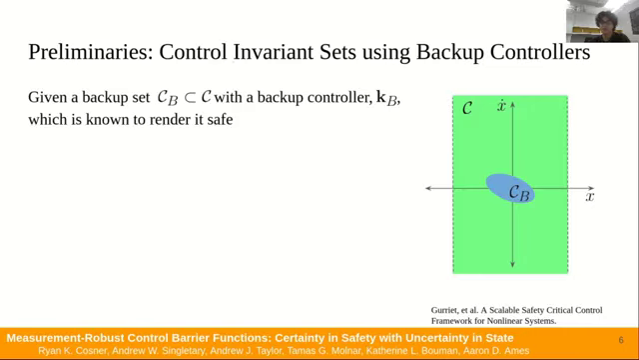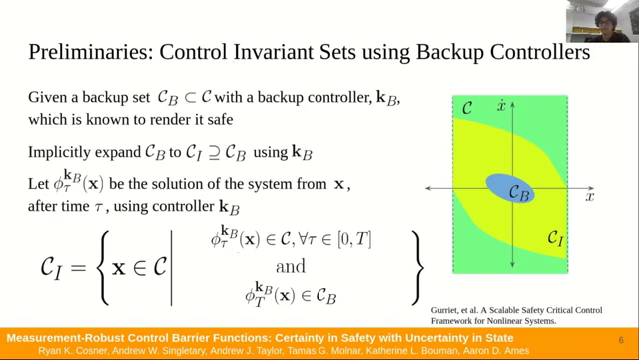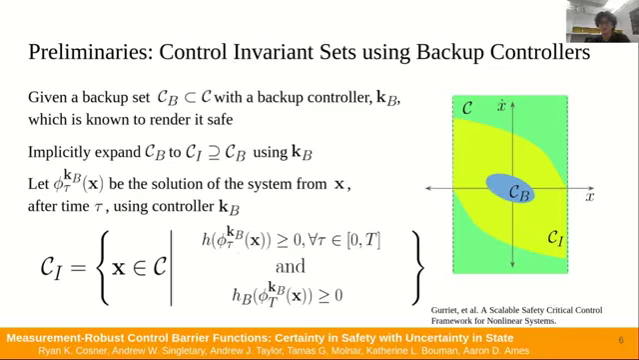We can now expand this set using the backup controller. We do this by considering the flow of the system from point X under the influence of the backup controller KB. We denote this flow as phi. We now require that two conditions hold. One, that the flow of the system remains inside of the safe set C during a time interval 0 to t, and two, that the flow reaches the backup set CB by time t. This ensures that the system stays safe with respect to the original position-based safety criteria, and that there always exists a controller that renders the system safe for all time. Together, these conditions define our implicit safe set CI. Notably, this implicit set can be described as the intersection of zero superlevel sets.